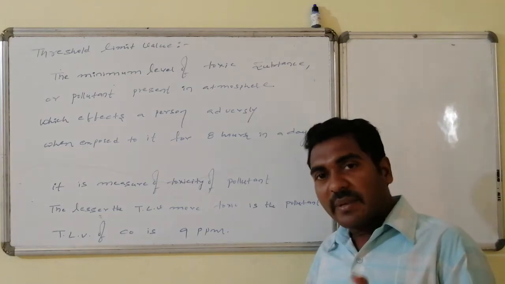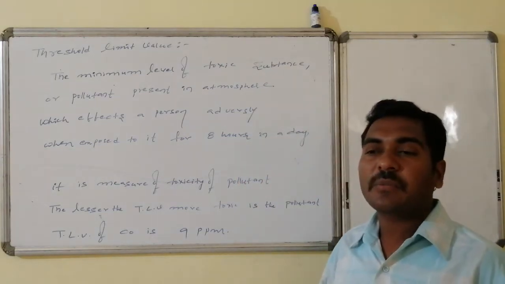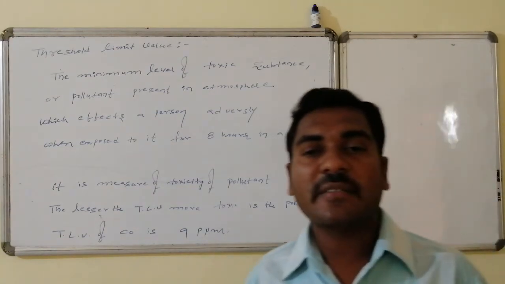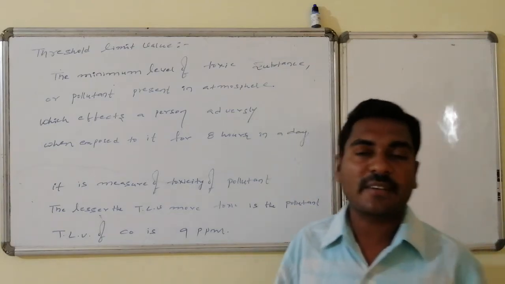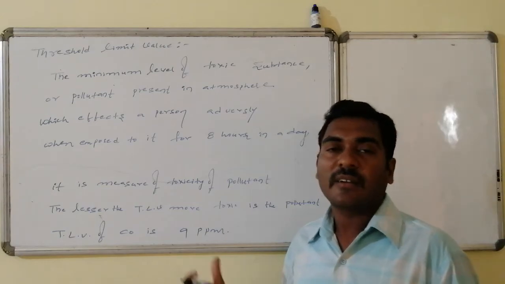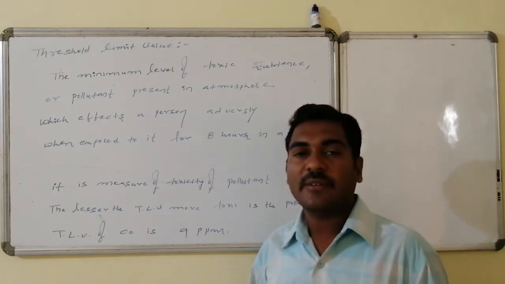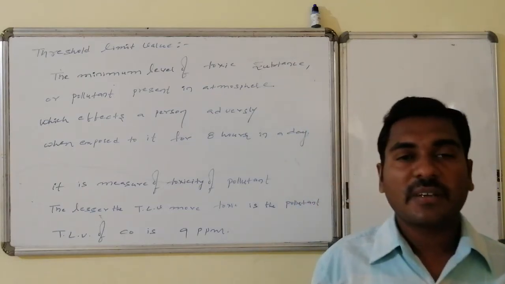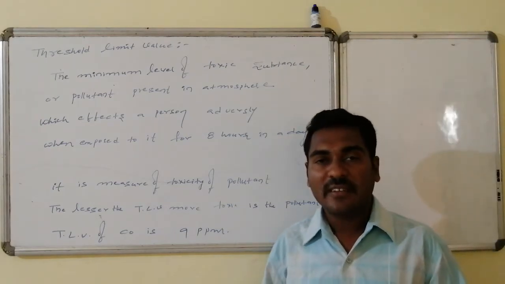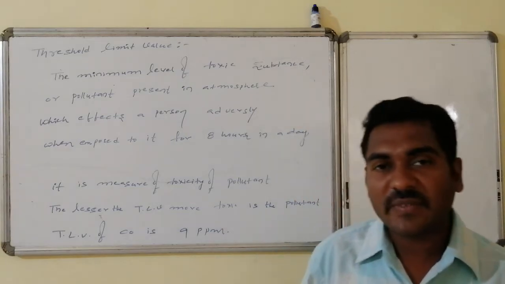So this TLV measures the toxic nature of the pollutant or the substance, and TLV of carbon monoxide is 9 ppm. If you are exposed for 8 hours to an atmosphere with 9 ppm, you will be getting affected. If the concentration of carbon monoxide is less than 9 ppm, then you will be safe. If the concentration of carbon monoxide is more than 9 ppm, then 8 hours of doing work under that atmosphere is very difficult.